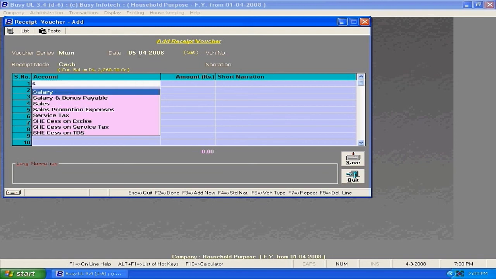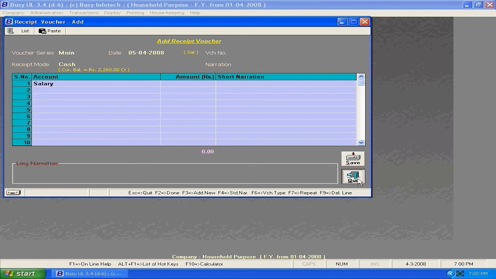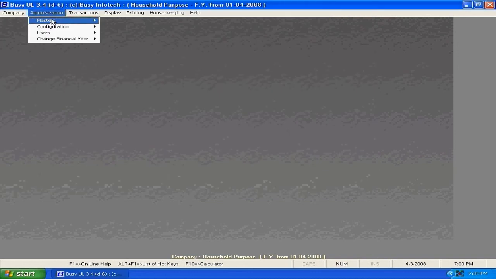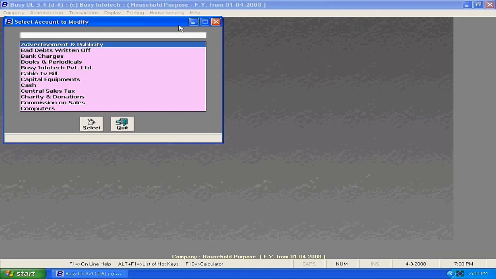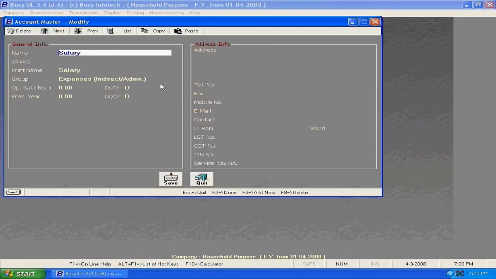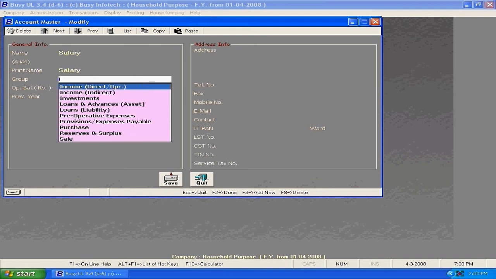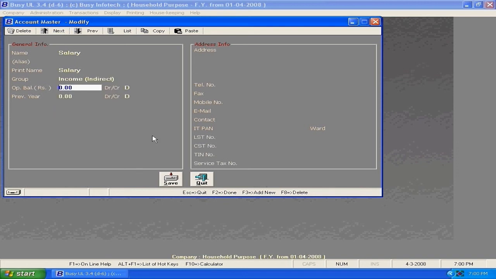Here salary is given by default as expense, so you need to be a little careful before entering it. You need to verify it or modify it. See, it is given by default as expense. Since salary is an income for us, we need to modify the salary account to income. Click on save. Like this you can modify your related accounts.